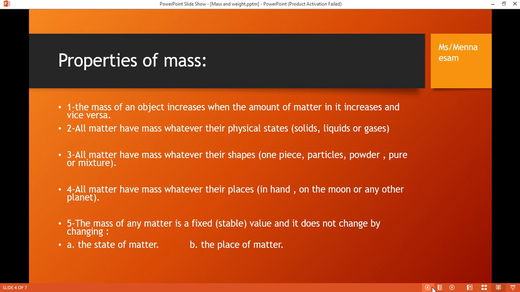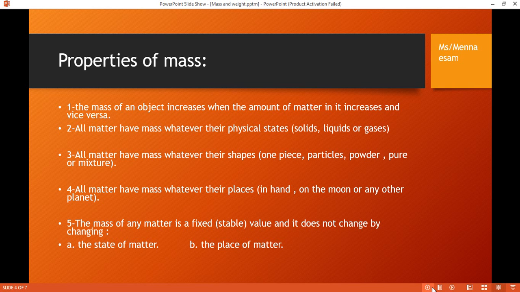That's logic. Okay. Number 2, all matter has mass whatever its physical state. The physical states may be solid, liquid, or gas, all of them have mass. So if it's liquid, it has mass. If it's solid, it has mass.